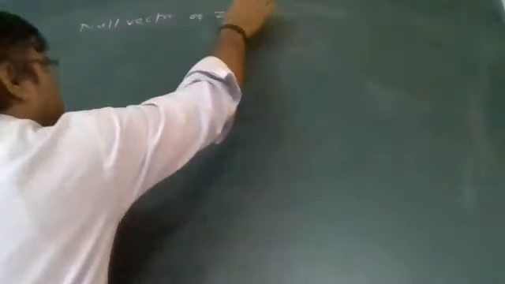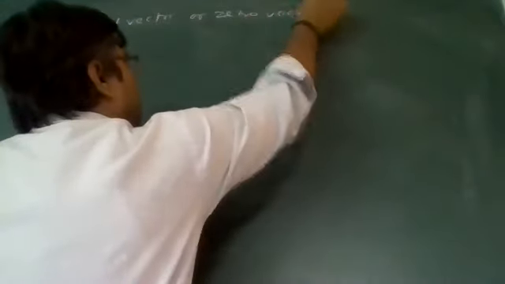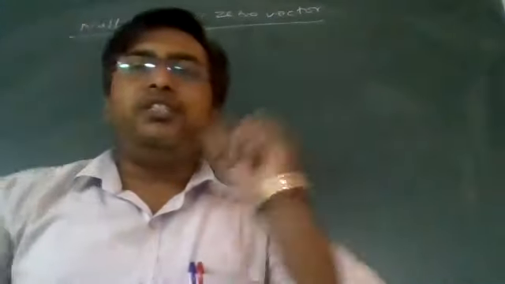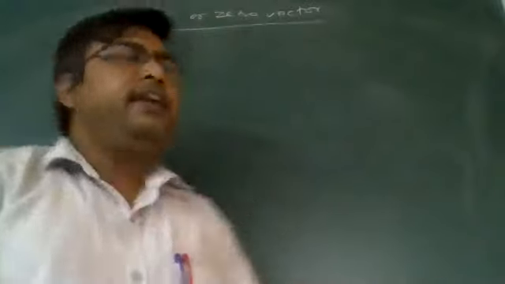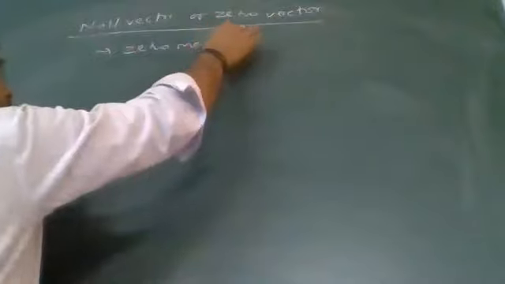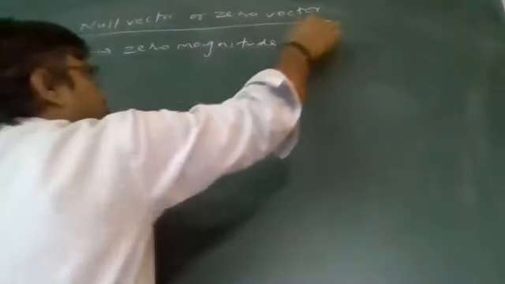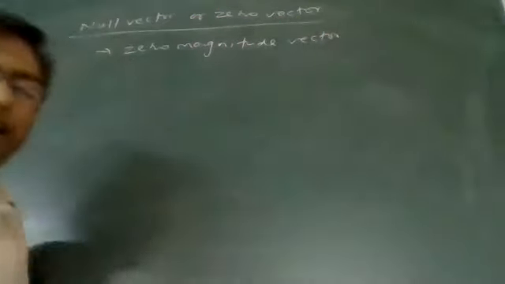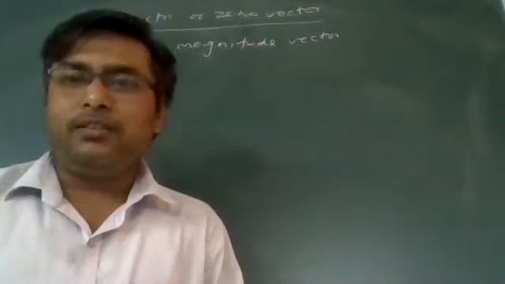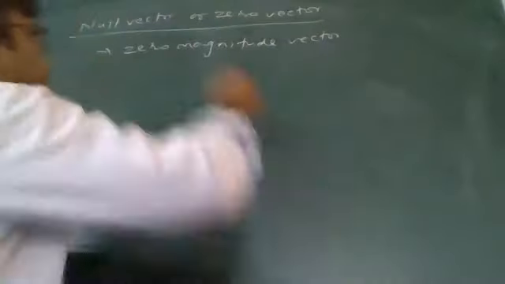This is the null vector. What is this? Null vector or zero vector. That means a vector having zero magnitude. Now the question arises, if it has zero magnitude, what is the sense to represent it? The sense is only this one.